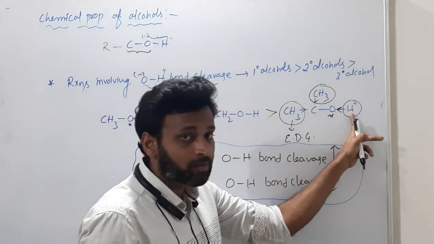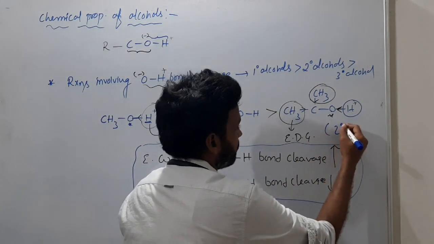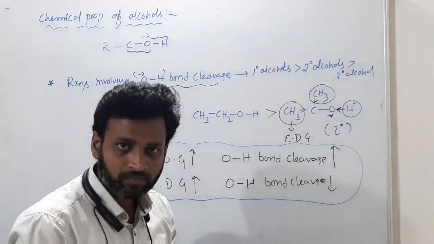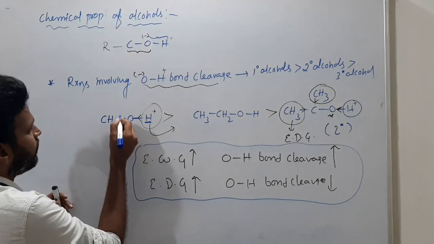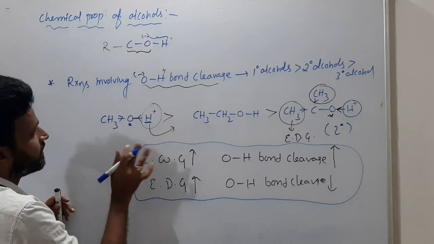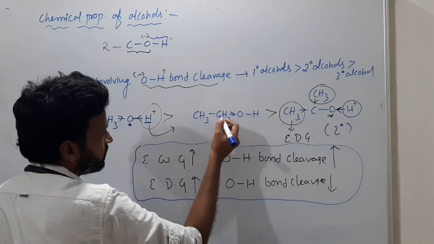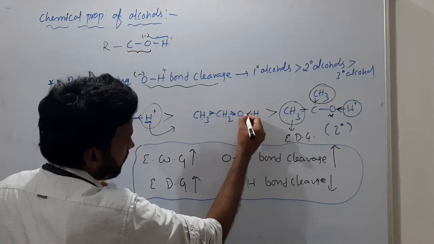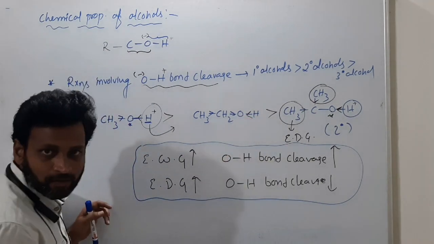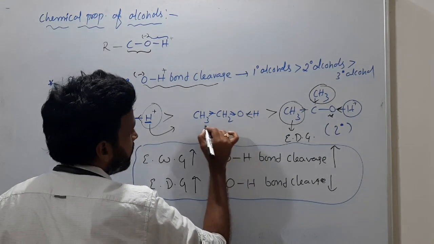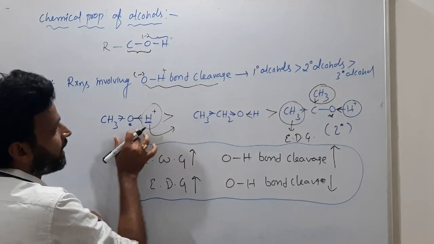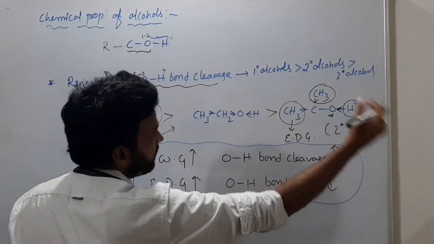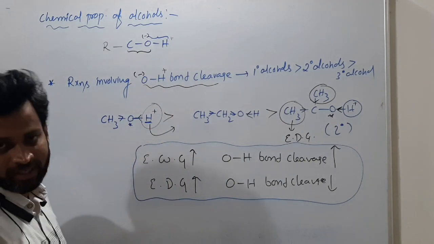So H plus cannot come out easily in the secondary case. Tertiary is even less than secondary. Here only one methyl is donating, but here this CH2 is donating and this carbon is also donating, so this bond cannot come towards oxygen easily. That's why methanol is more reactive than primary, primary is more reactive than secondary, and secondary is more reactive than tertiary for OH bond cleavage.